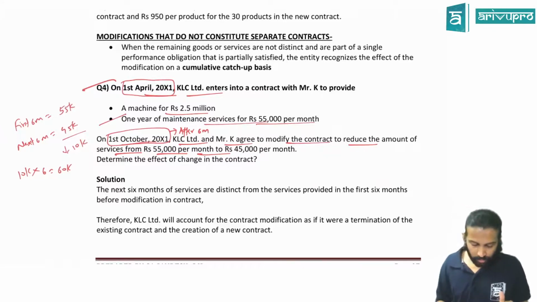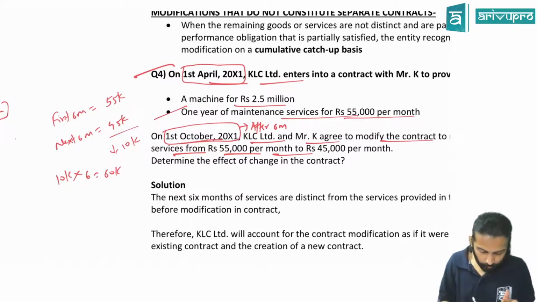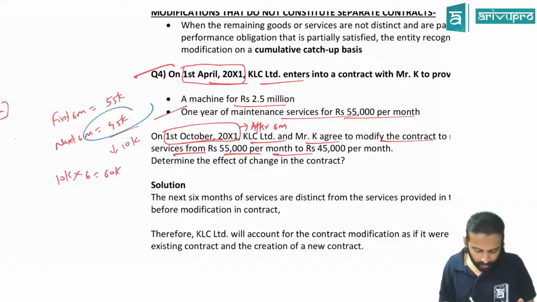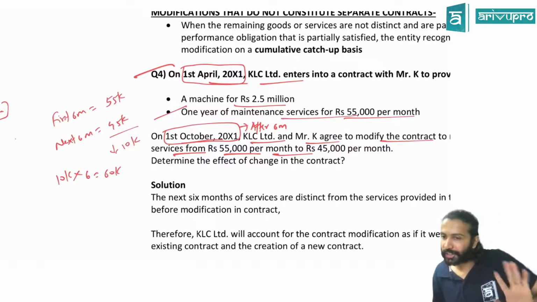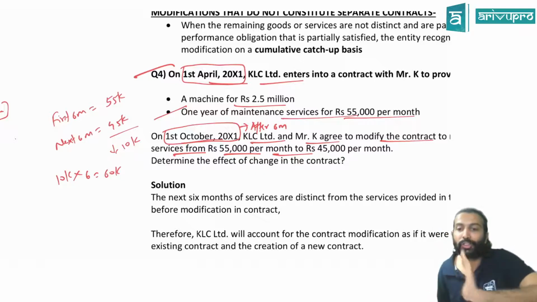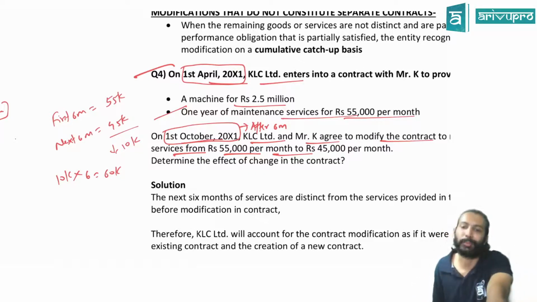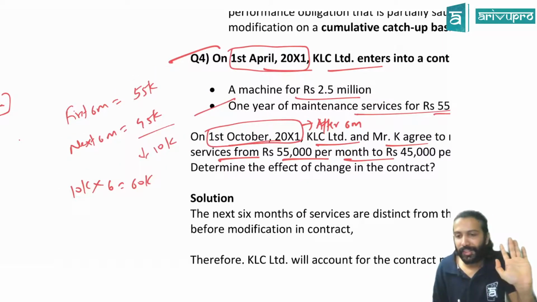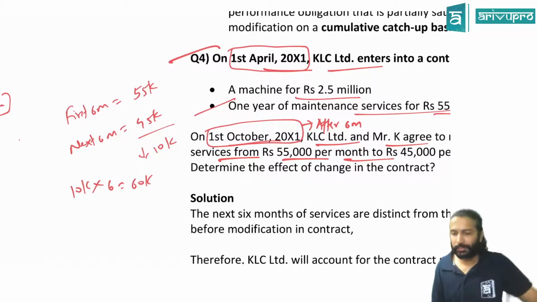Since we are charging a separate amount here after 6 months, the first 6 month service is separate from the next 6 month service, correct? So that means this 45,000 rupees is for a distinct service. Since it is for a distinct service, we'll treat it as a new contract. But this new contract term will only be for 6 months, while the old contract still has a term of 6 months pending. You may feel that it is over.